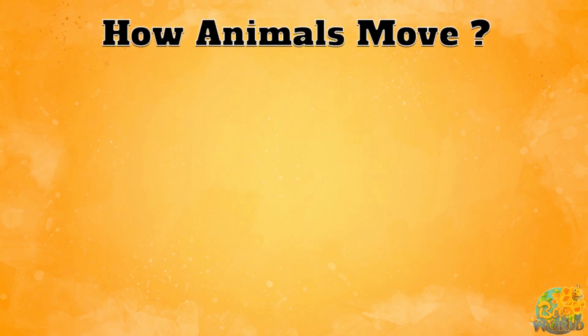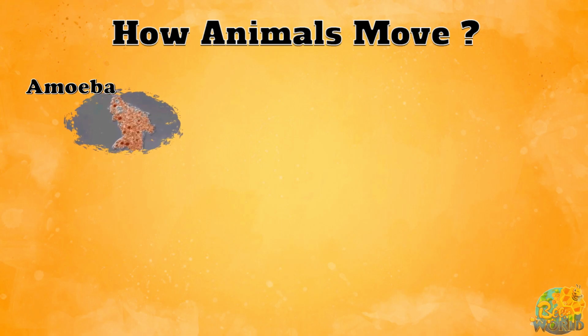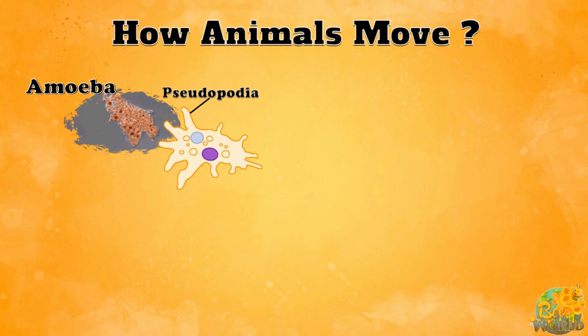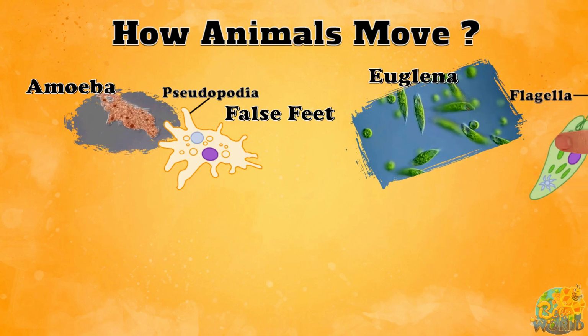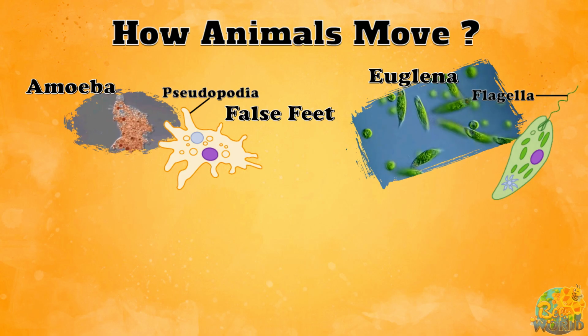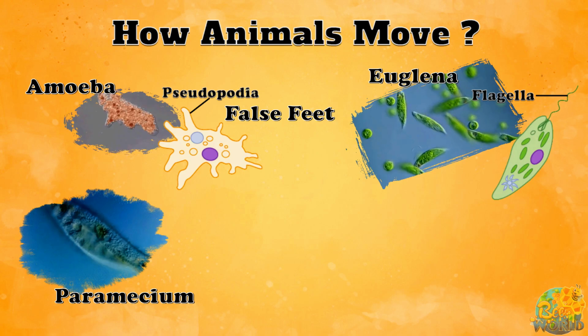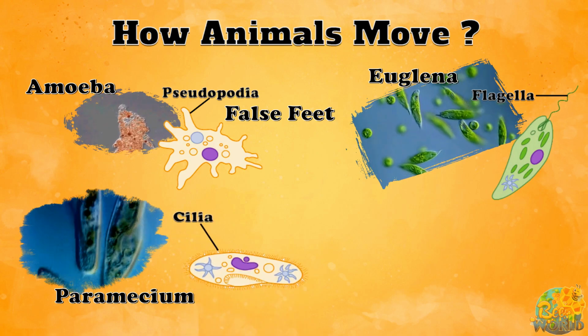How animals move. Different animals use different types of appendages for locomotion. For example, amoeba uses pseudopodia for locomotion. Pseudopodia, or false feet, are temporary projections of the cell, while Euglena uses its flagella. Flagella are whip-like structures in the cell. Paramecium uses its hair-like cellular organelles called cilia for locomotion.